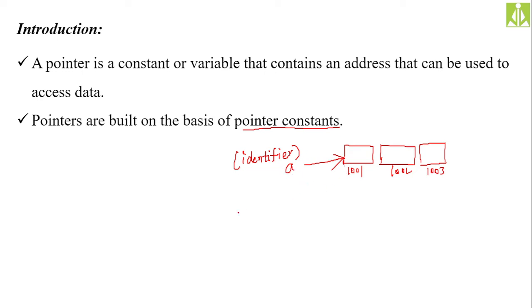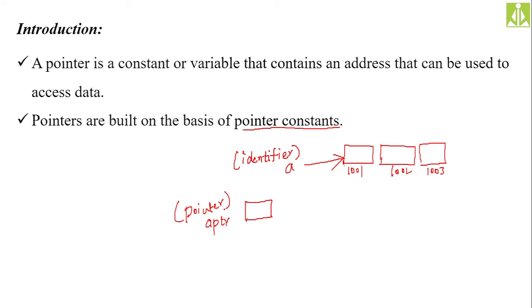But at the same time, we can also create a pointer. Let us say the name of this pointer is APTR. Because it is a pointer variable, it is not a normal identifier or a regular variable, it is a pointer.